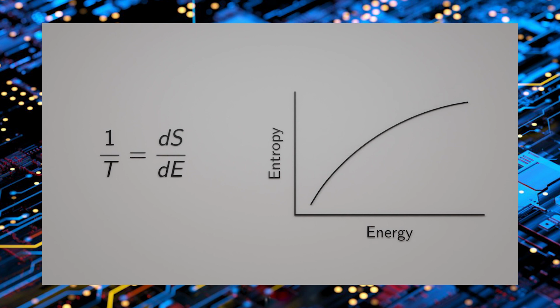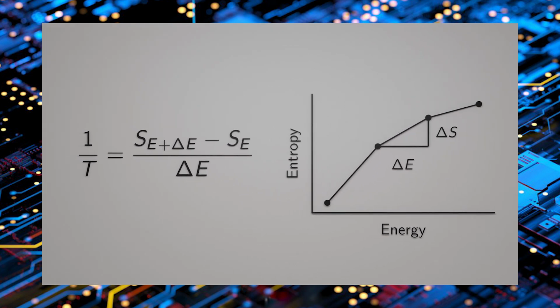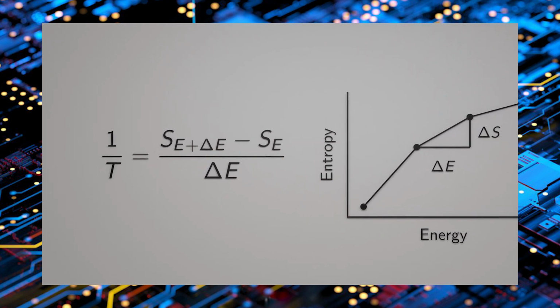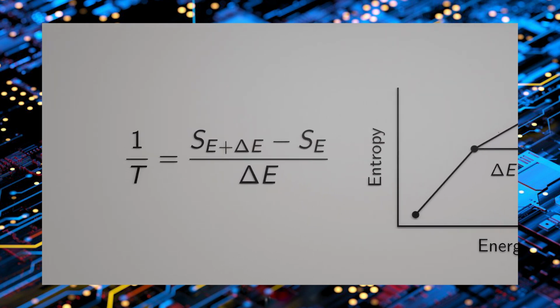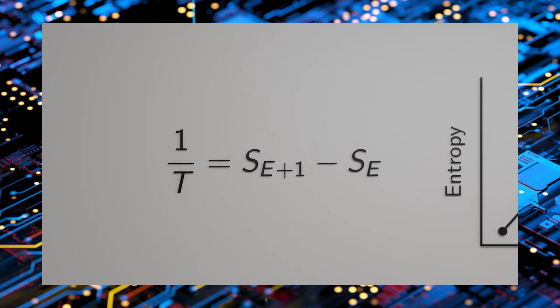In our microscopic model, however, we have been looking at a discrete system. We worked with discrete units of energy. A derivative doesn't really make sense for a discrete system, but we can calculate the equivalent slope by dividing delta S from one step to the next by delta E. Delta S is the difference between the entropy of one point and the next. And if delta E is just one unit of energy, we can further simplify the equation.